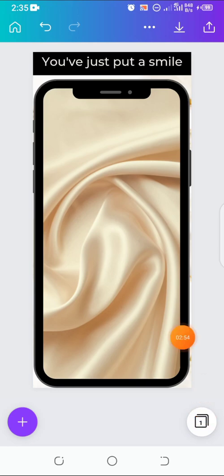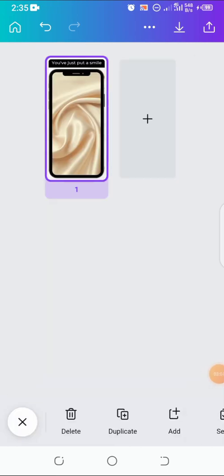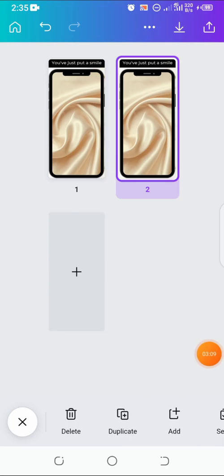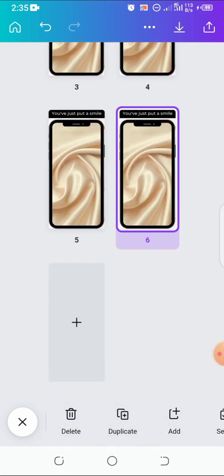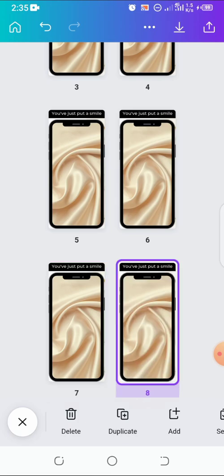What I'm going to do right now is to click here. To get this time, I must make sure that no element is clicked here. So it's going to take me to this menu. So I'm going to click here. After clicking here, I'm going to duplicate this right here. I'm going to click on duplicate, so that I will not need to be doing the same thing all over again.